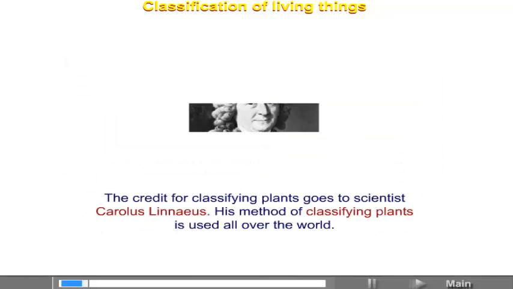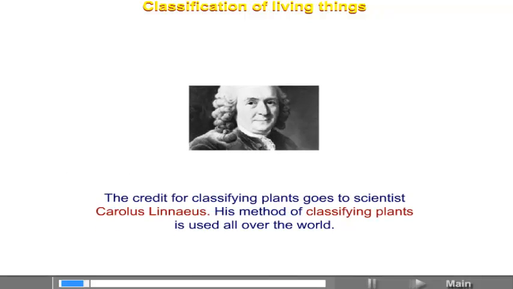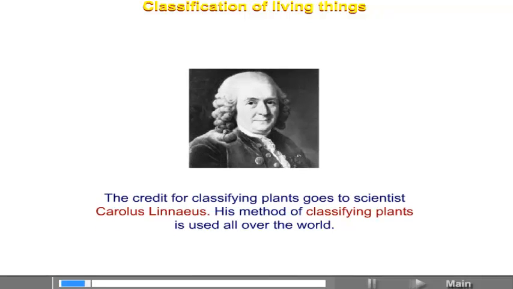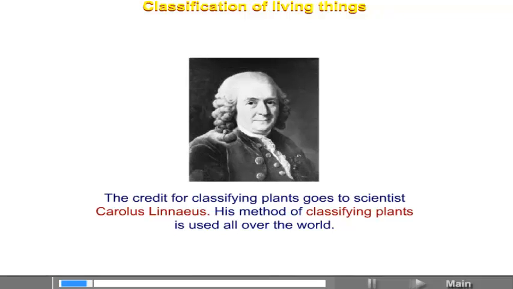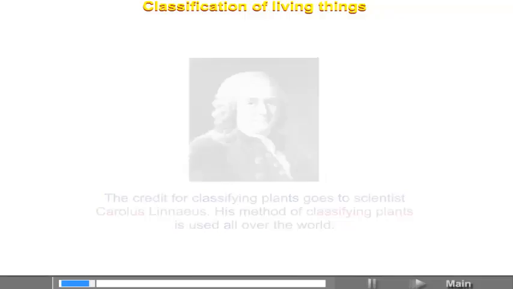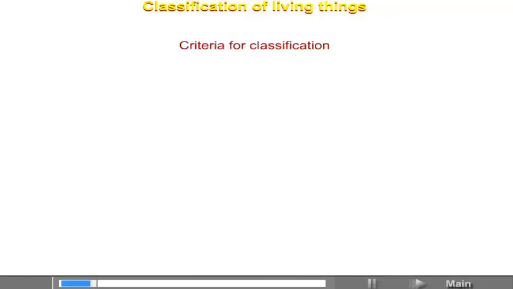The credit for classifying plants goes to the scientist Carolus Linnaeus. His method of classifying plants is used all over the world. Criteria for classification.